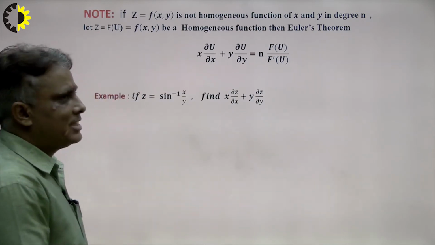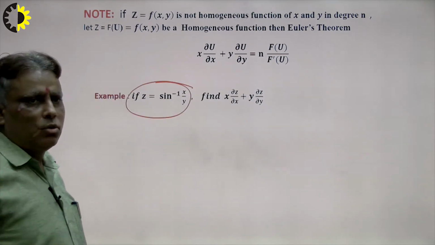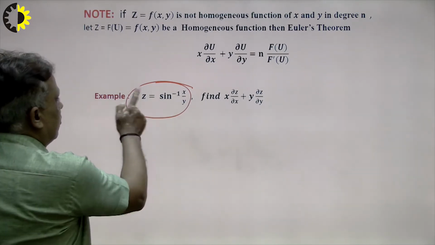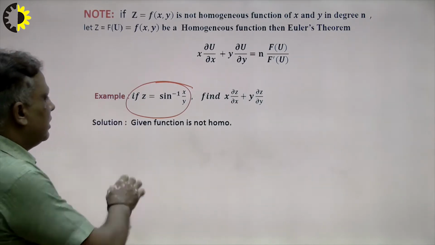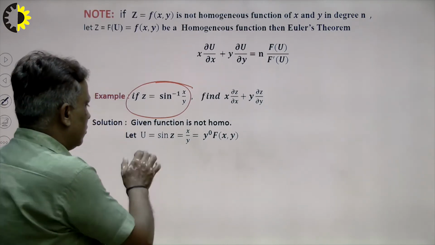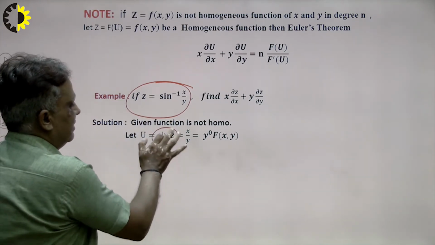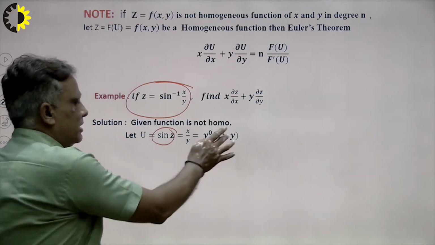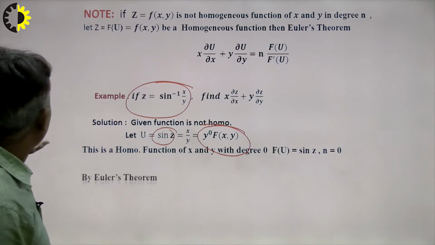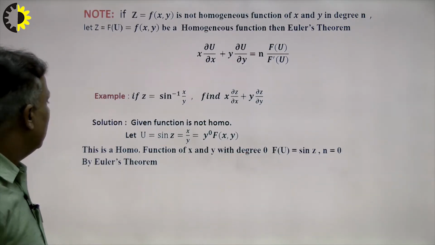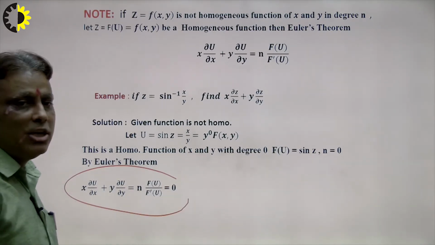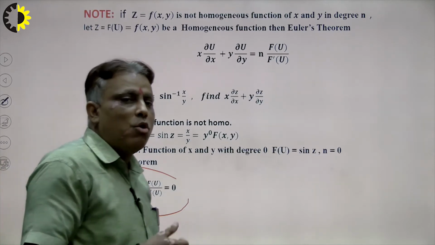Suppose I consider an example here. I don't know if this is homogeneous or not, so first of all I convert it into homogeneous form. Sin goes to this side, that is sin z, that is u, x upon y, which means the degree of this function is 0. So what will be the derivation by Euler's theorem? The answer will be x del u over del x plus y del u over del y is equal to n f of u over f dash u.